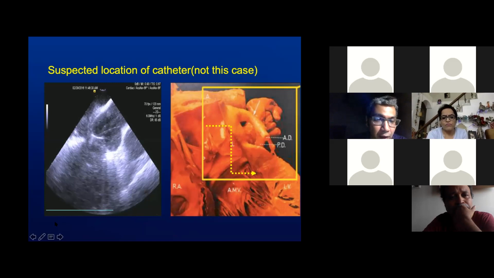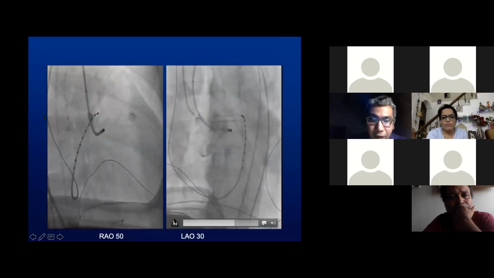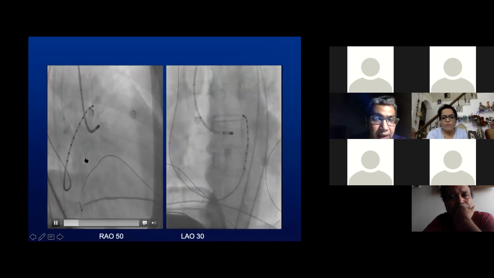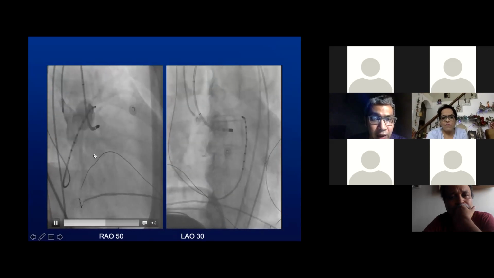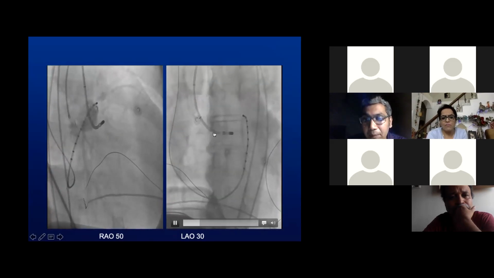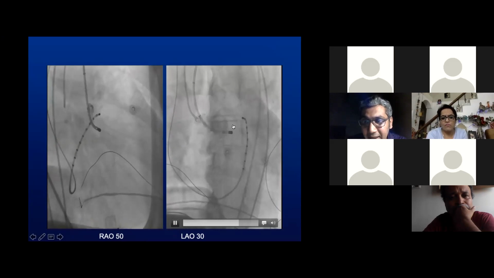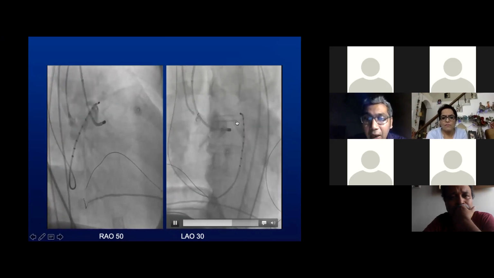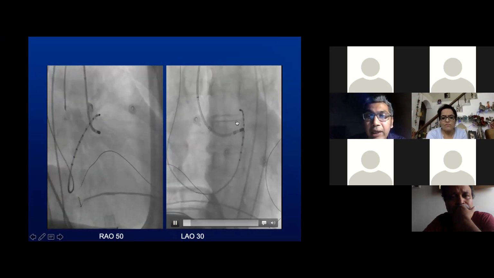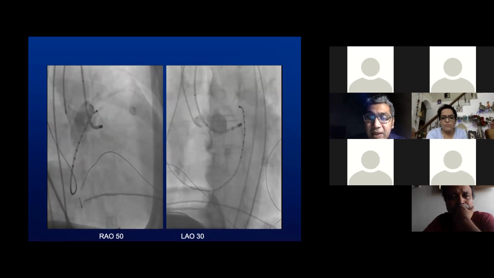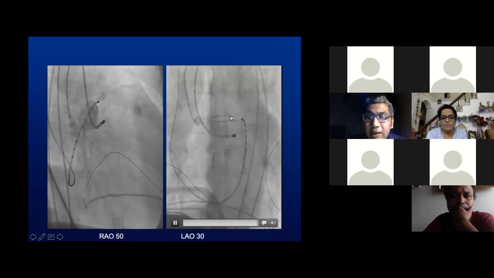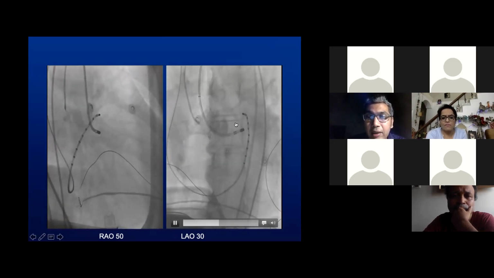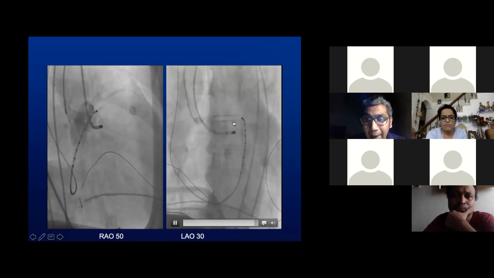We attempted to perform an angiogram here. At the time of angiogram, during the RAO, we didn't see any significant coronaries at that location. But by the time we took a shot in LAO, our catheter had dropped down. Remember, the original position of the catheter was here. However, since we had taken a location-only point in sinus rhythm and PVC, we were able to gain the previously mentioned location with the help of the electroanatomical map.